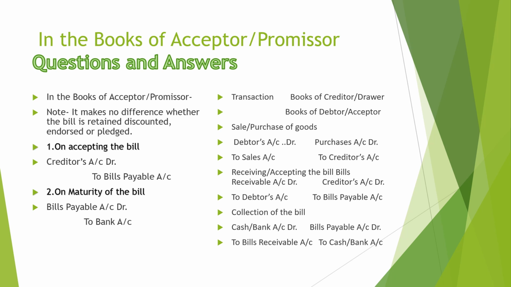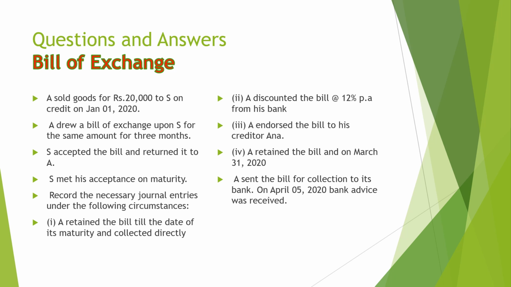These are the fundamentals. When there are any changes and modifications, or in the case of dishonour, all these entries will be the basis. So another very important question is given here: A sold goods for 20,000 to S on credit on 1st January 2020. A draws a bill upon S for 3 months, S accepts it and returns it to A. S met the bill at maturity. Record the journal entries under the following circumstances.